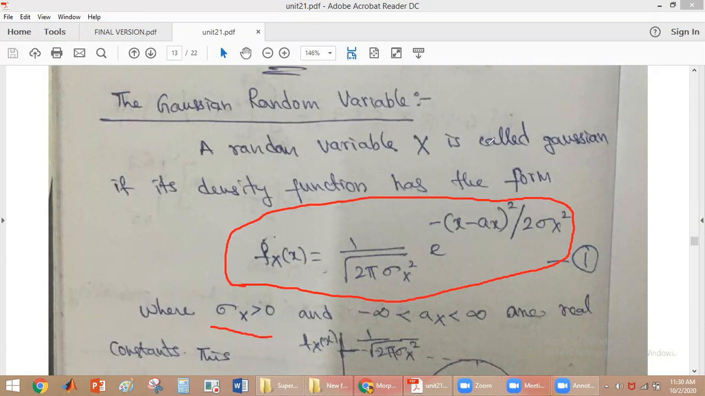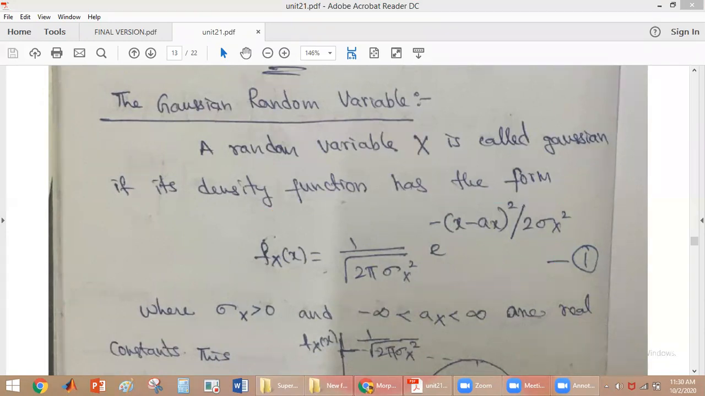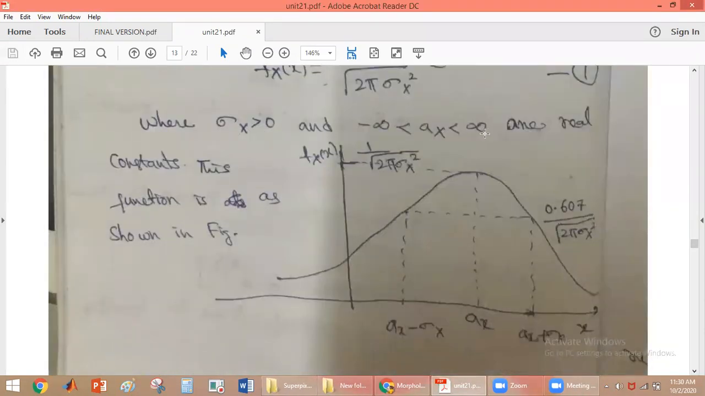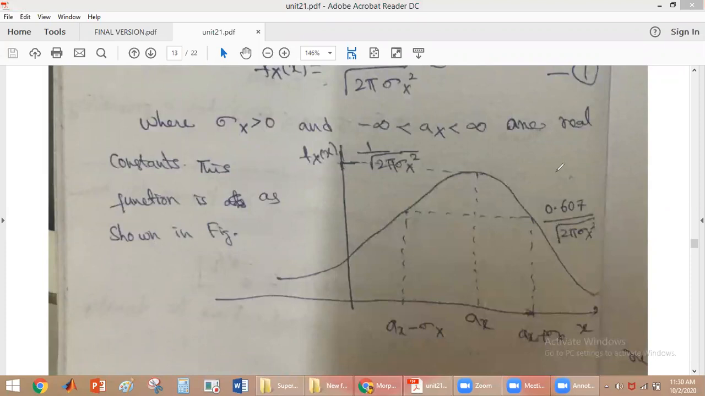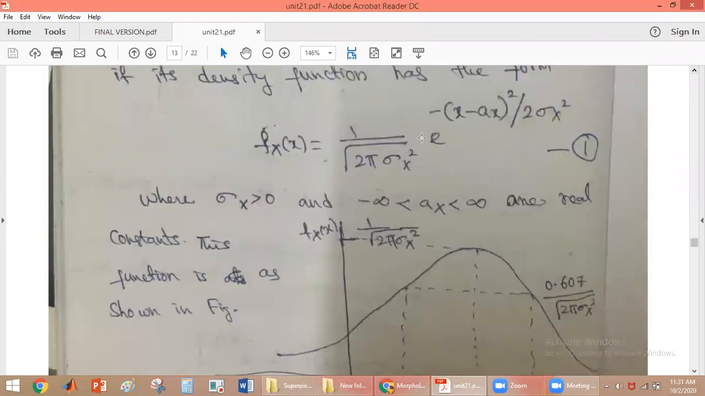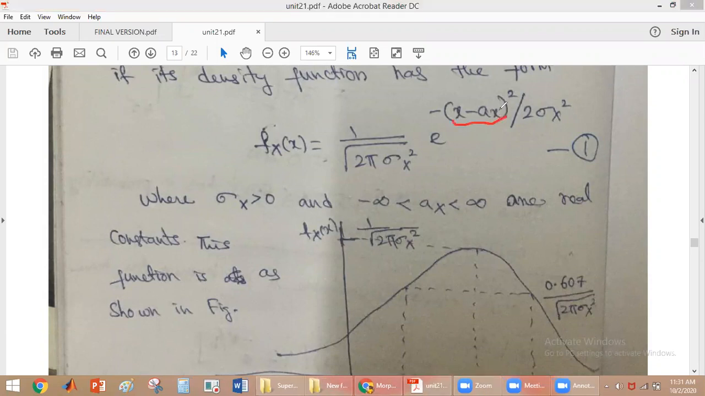Now if you plot this Gaussian density, we will be getting a figure like this. So we are getting a bell shaped waveform. If you observe this equation, we will have the maximum value when x is equal to a_x. When x is equal to a_x, e power 0 will be 1. So what is the maximum amplitude? It is 1 by root of 2 pi sigma x square. This is the maximum magnitude.